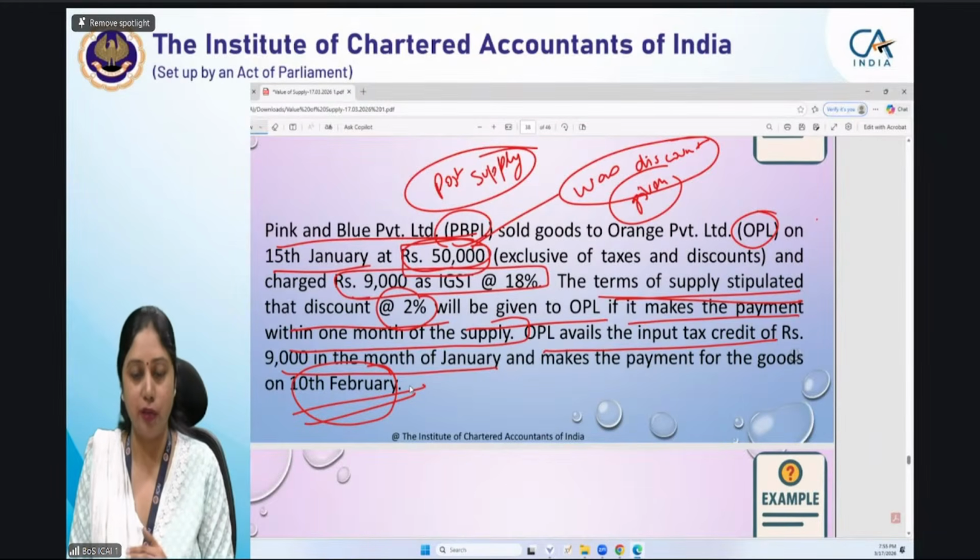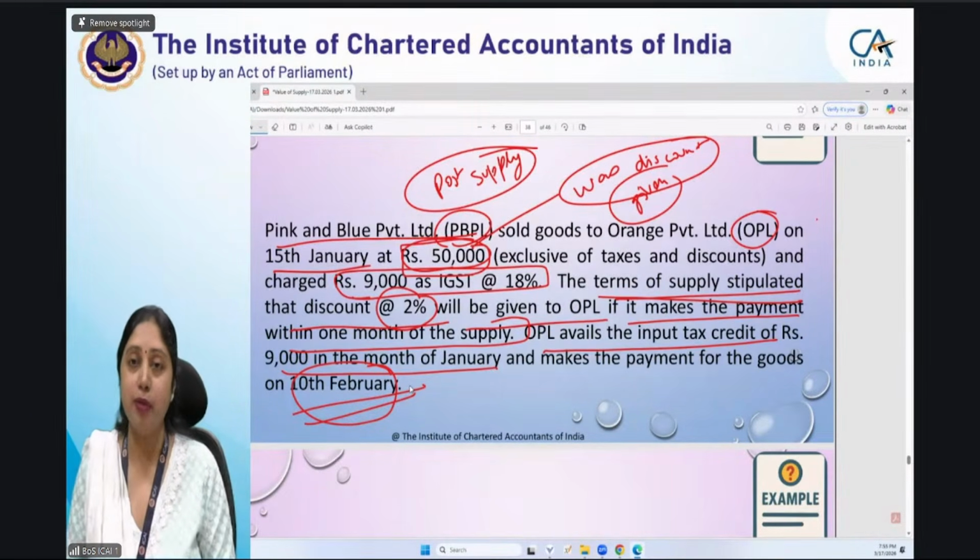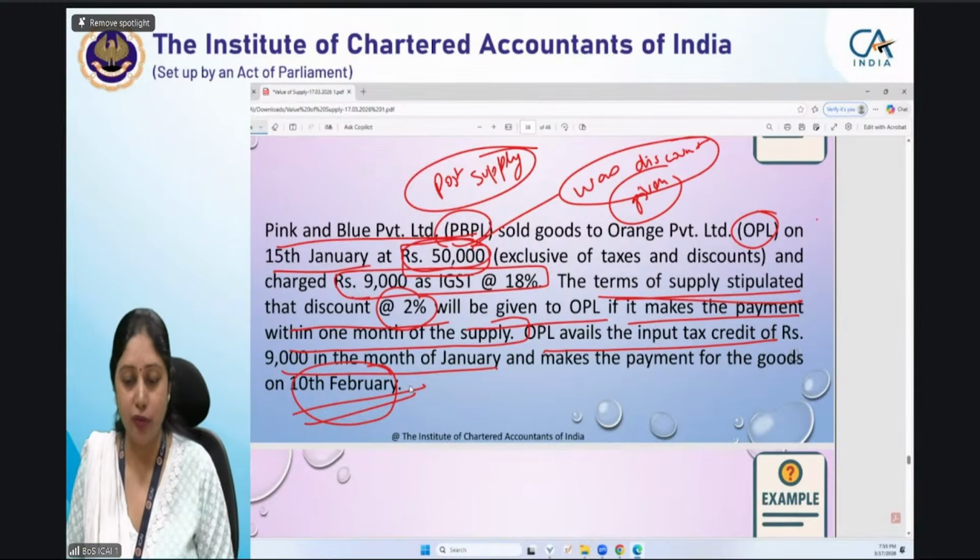Third is reversal of ITC. But before that, let's see that the recipient had availed the ITC. He availed the ITC of 9,000. Discount, in this case, is he availing it or not? He has to fulfill the condition.